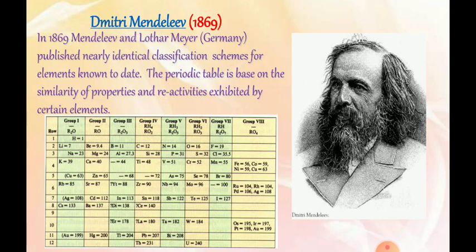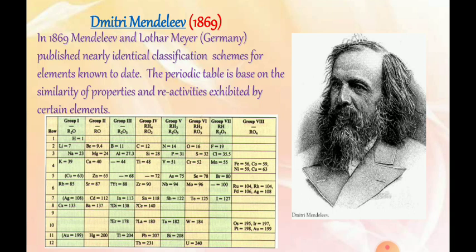And in 1869 Mendeleev and Lothar Meyer from Germany published nearly identical classification schemes for the elements known to date.